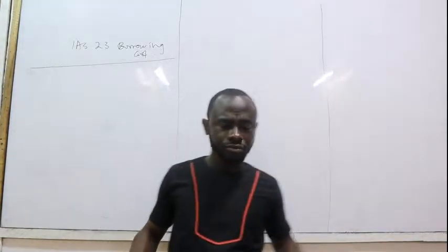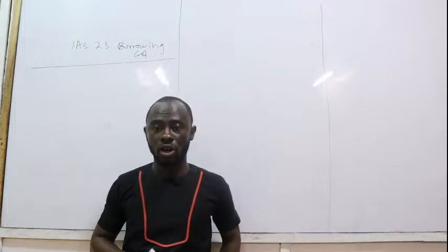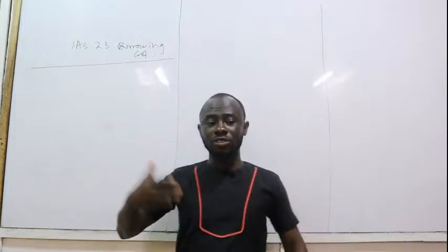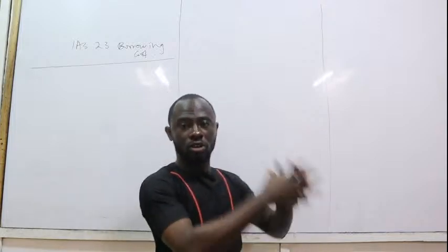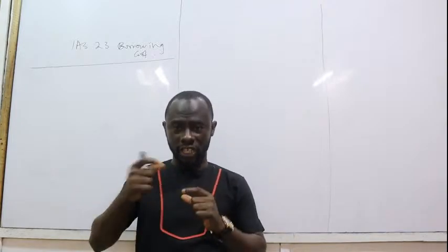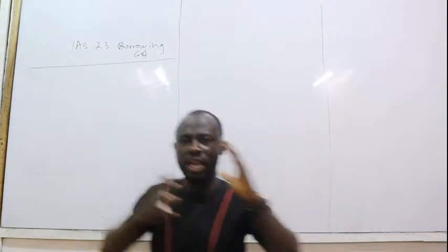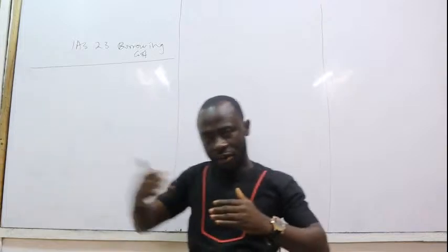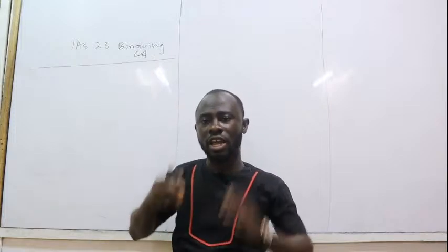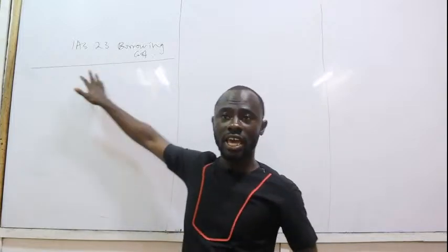All right. So let's get into the day's discussion, IAS 23, borrowing cost. Now, the objective generally of this standard is to prescribe the accounting treatment of funds borrowed by organizations. The accounting treatment of the cost incurred in the arrangement of funds and interest expenses. So when we go and borrow funds, the cost we incur in the arrangement of the fund, and then the interest expenses we incur on the fund that we are borrowing, how we account for that is what is prescribed in IAS 23.